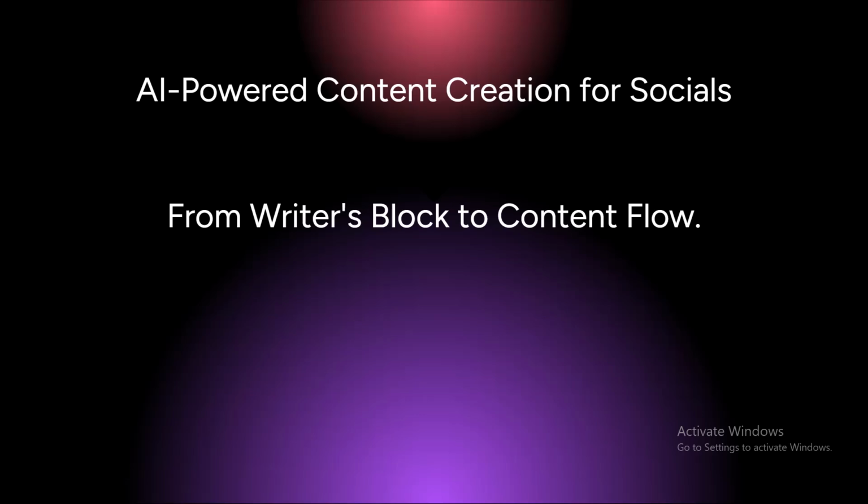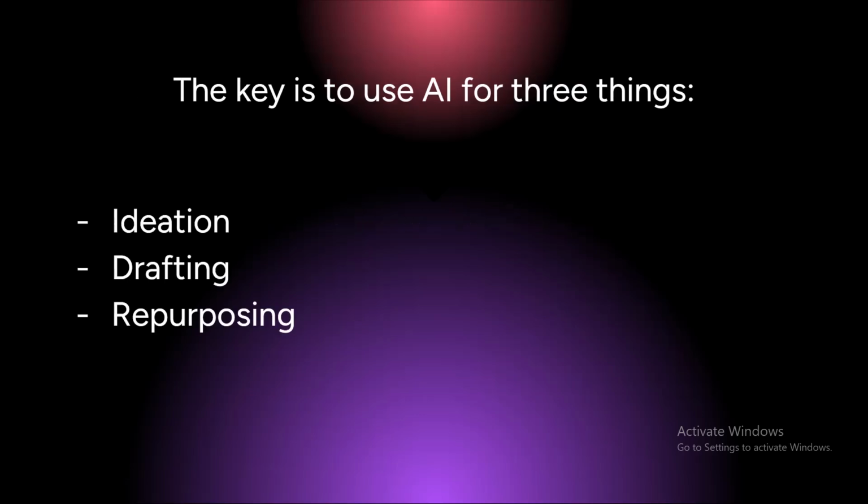If you've ever sat staring at a blank screen, trying to come up with new ideas for a social media calendar, then you know the struggle. But with the right tools and strategies, you can go from writer's block to a seamless content flow. The key is to use AI for three things: ideation, drafting, and repurposing. We'll show you how with a few practical examples using three powerful tools.